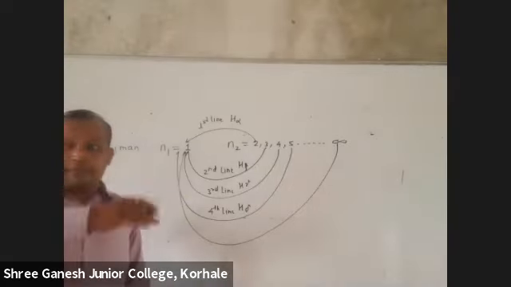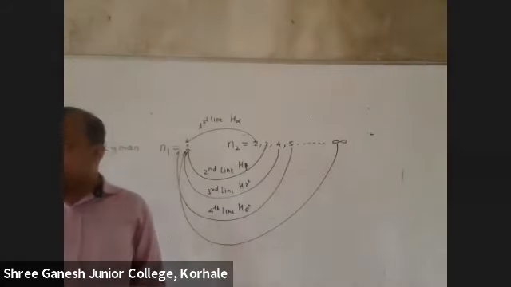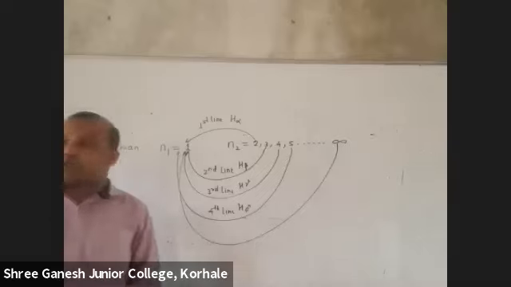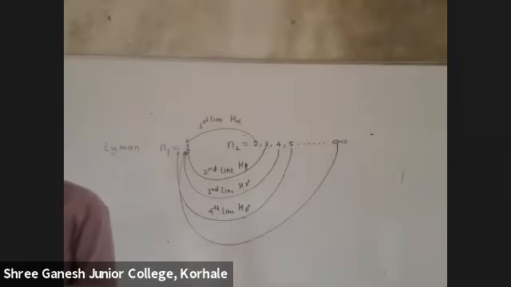Got it? So can you write the same thing for the different series? Are you getting it? Because in the question they may ask you H beta, then you should know alpha, beta, that is the second line. So it is returning to n equal to 1 from third, because second to 1 is alpha, third to 1 beta, fourth to 1 gamma, 5 to 1 delta.